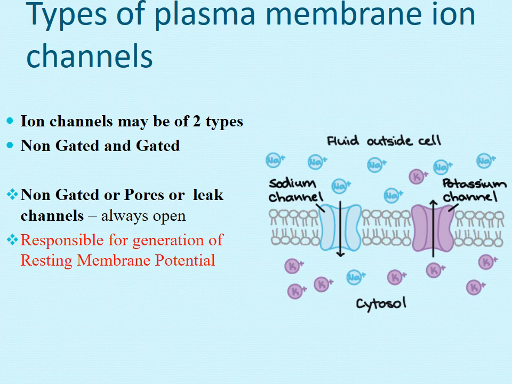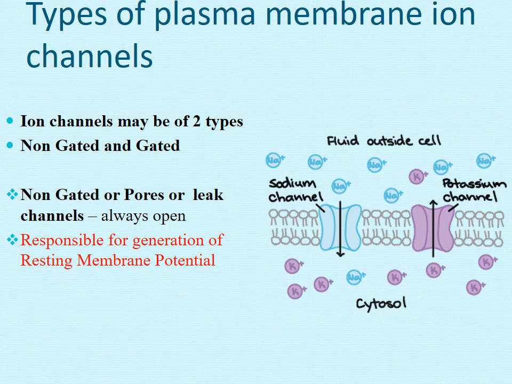Here is the potassium channel, and through it the potassium ion is leaking because there are no gates, they are always open, and ions leak down the concentration gradient. As you all know, sodium concentration is more in the ECF, so it is going to leak from outside towards inside, from the ECF into the ICF.